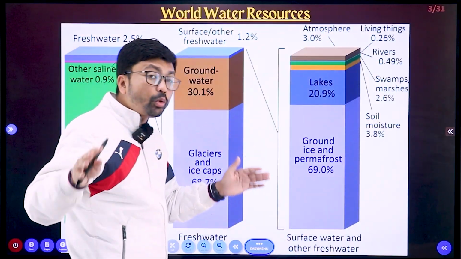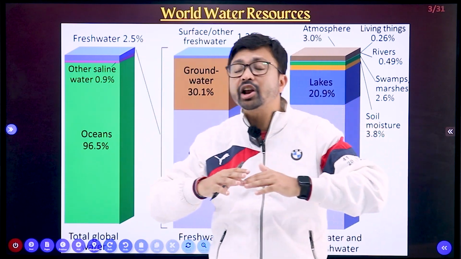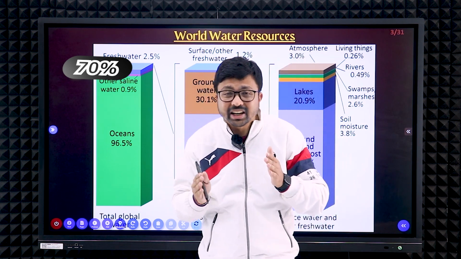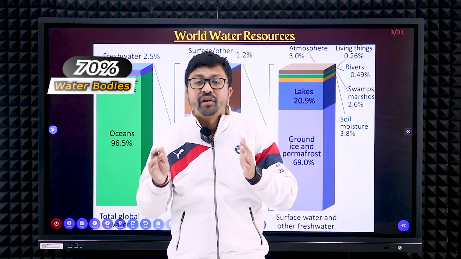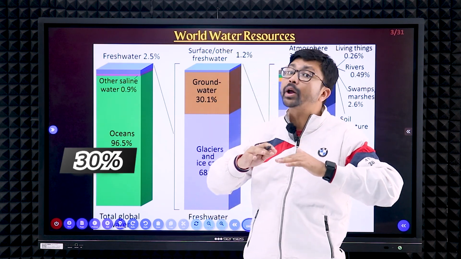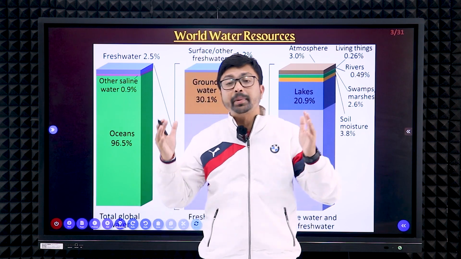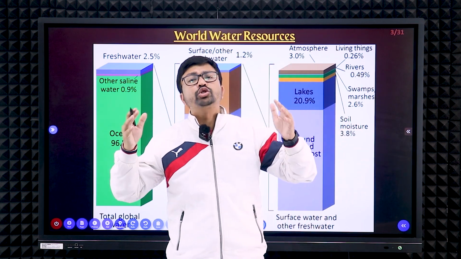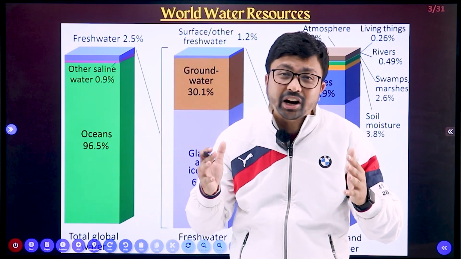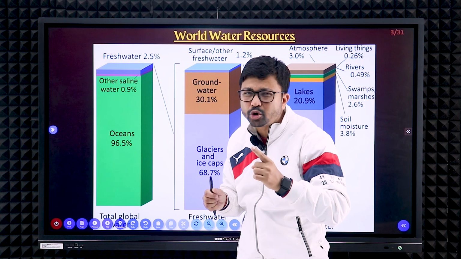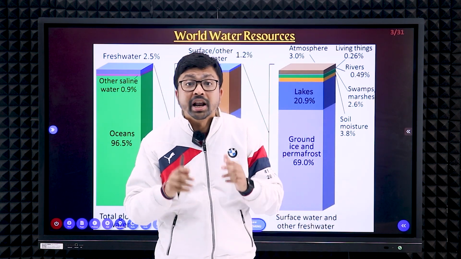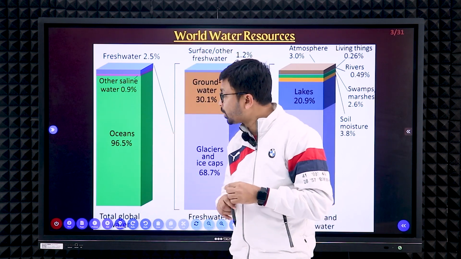Next, in our world, almost 70% of the area is water bodies, right? And only 30% is the land mass. So the amount of water is much more. But remember, we cannot use most of that water. We can use only less than 1% of the water available on our earth.